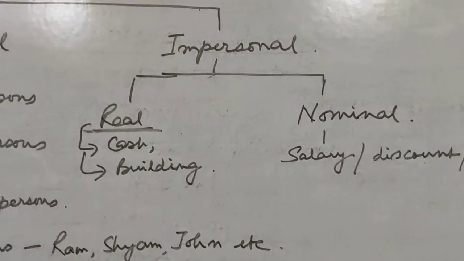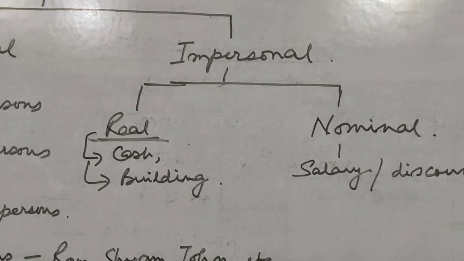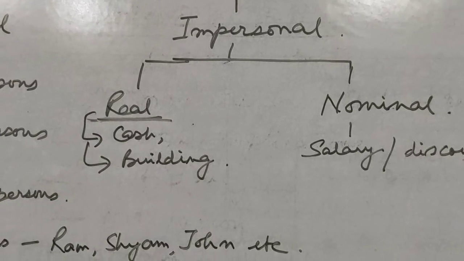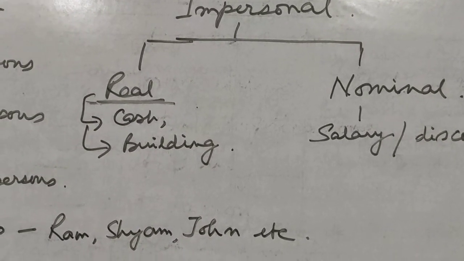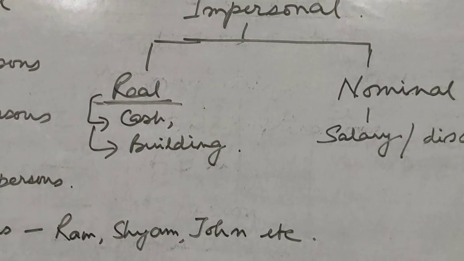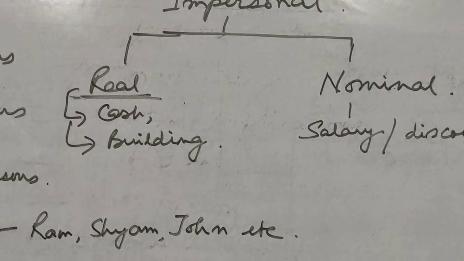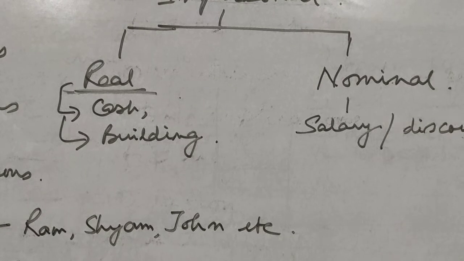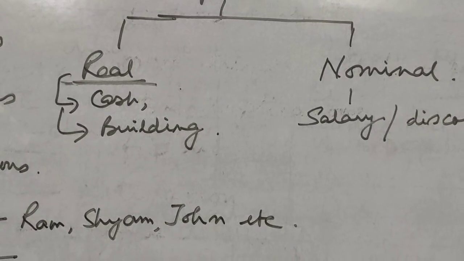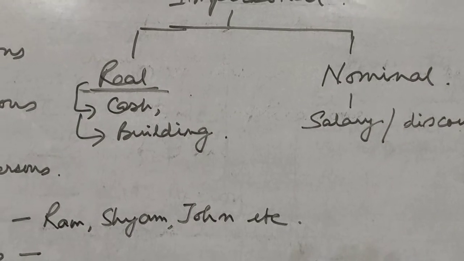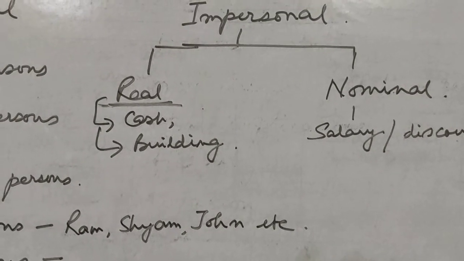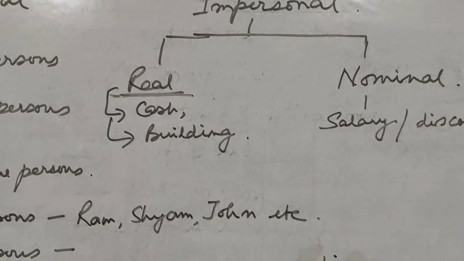Then impersonal accounts again are of two types, real and nominal. Real accounts are accounts of all your assets. For example, we have cash account, building account, furniture account, goodwill account. They may be intangible also. So real accounts can be tangible as well as intangible.